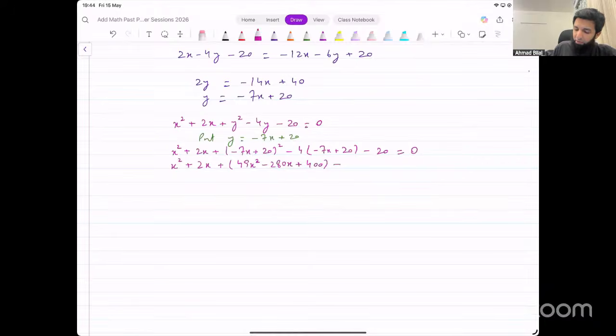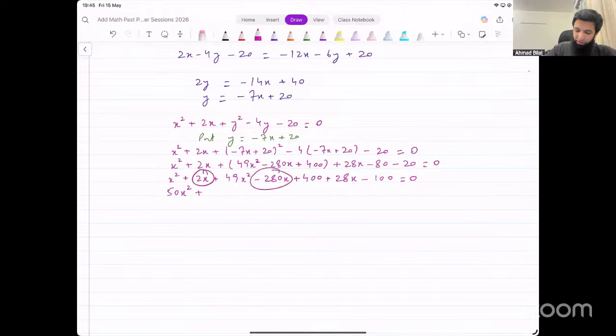Minus 4 into minus 7x, that will become 28x minus 80 minus 20 equal to 0. Simplify this. x squared plus 2x plus 49x squared minus 280x plus 400 plus 28x minus 100 equals 0. Now the x squared terms give us 50x squared. Then the x terms, 2x minus 280.